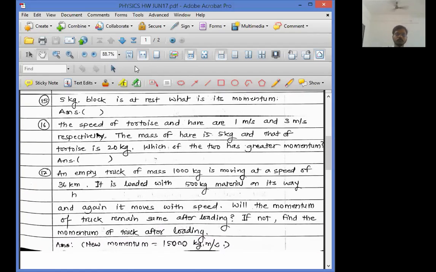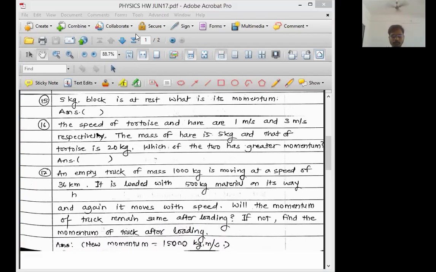Question 16. Do you want me to solve question 16? Anyone? Try to read the question and check whether you got it or not. If you have any problem with the question, you can ask me to solve it.